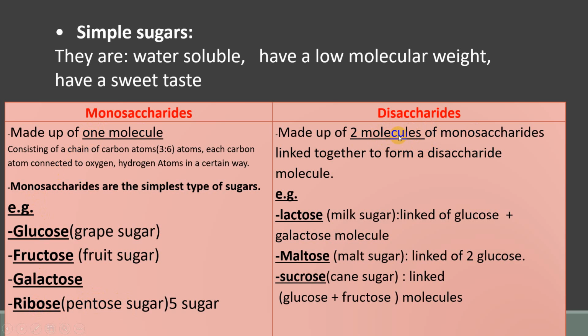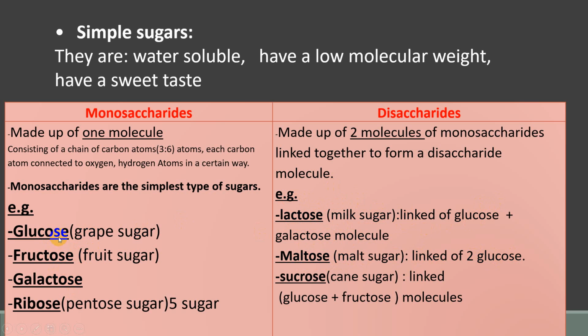What about the disaccharide? It consists of 2. For example, the lactose consists of glucose plus galactose. The lactose is the sugar found in the ordinary milk, the milk we drink. The lactose is formed of 2 monosaccharides. What are these 2 monosaccharides? Glucose and galactose. The maltose, malt sugar, is formed of 2 glucose.